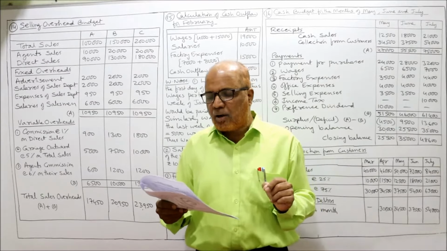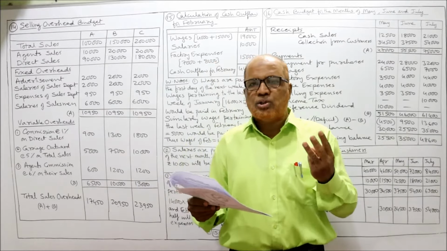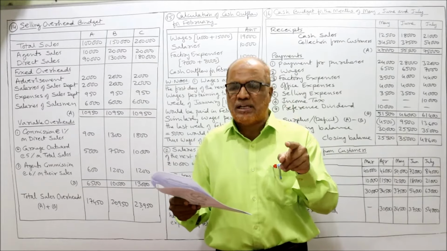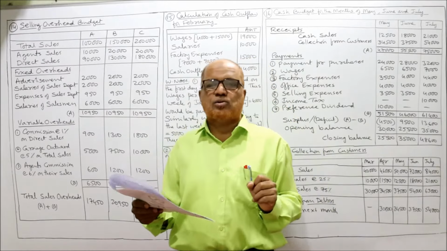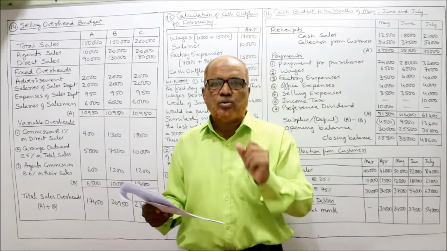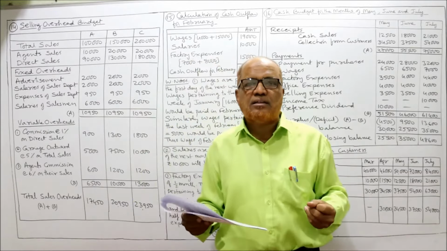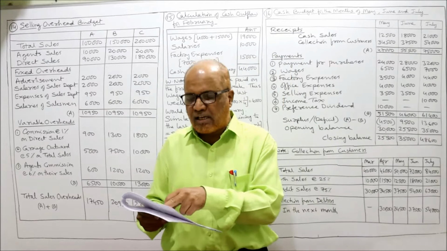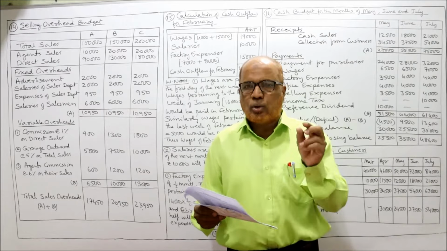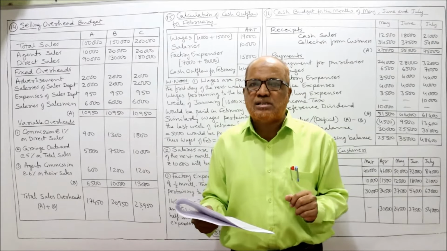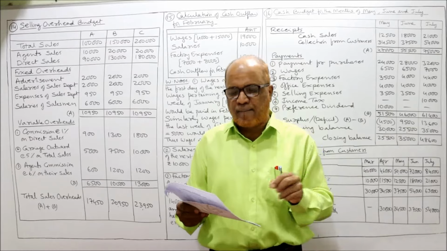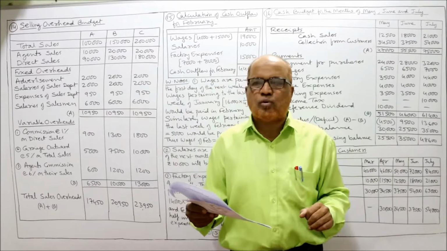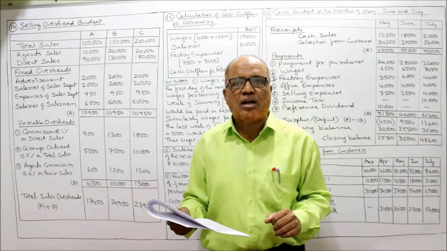Rupees 1 lakh including agent sales of 10,000. So 3 different levels of sales are given. First level, 1 lakh rupees total sales including agent sales of 10,000. That means out of 1 lakh, 10,000 are agent sales, and the remaining 90,000 are direct sales. Second situation, 1 lakh 50,000 total sales including agent sales of 20,000. So 1 lakh 30,000 are direct sales. Third case, 2 lakh rupees total sales including agent sales of 20,000. So 1 lakh 80,000 are direct sales.